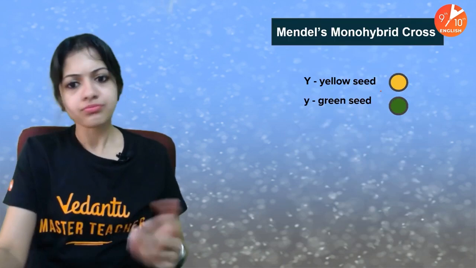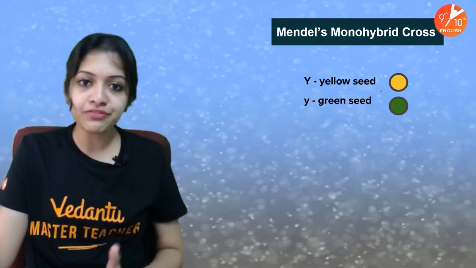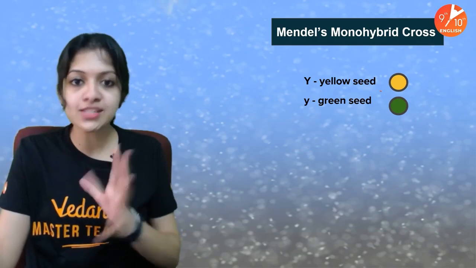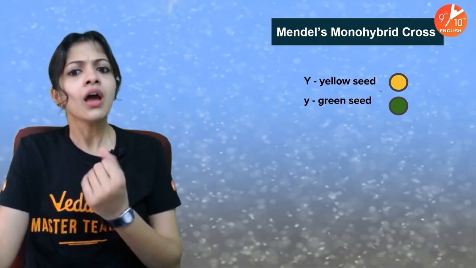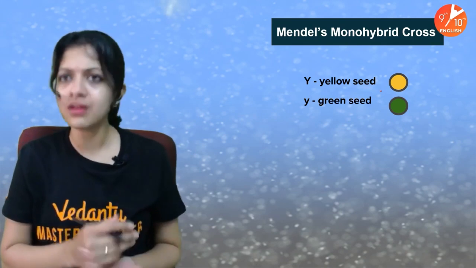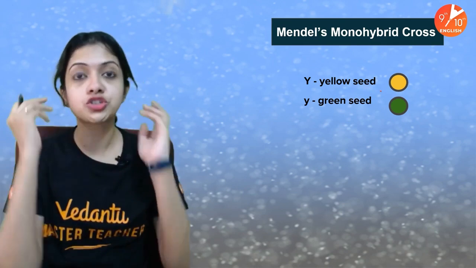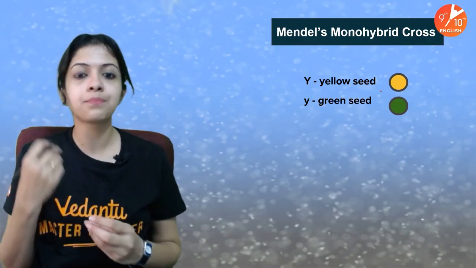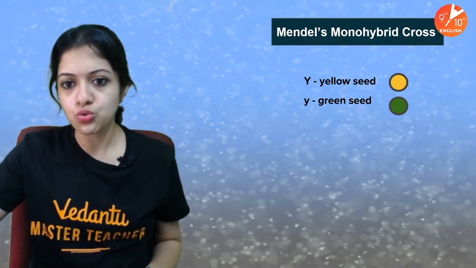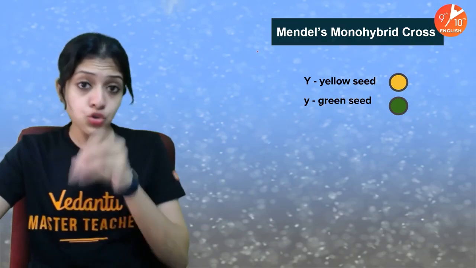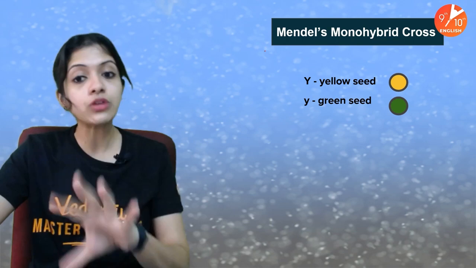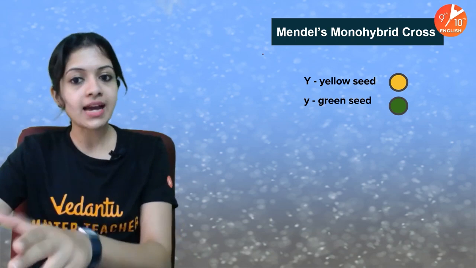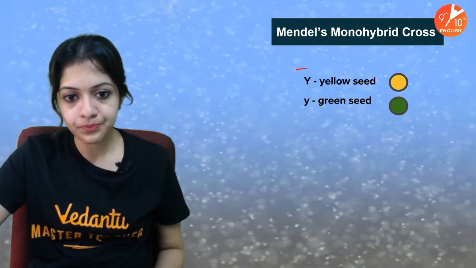Okay, and now Mendel went about doing the same kinds of experiments with the 6 remaining pairs of contrasting traits which we have listed earlier. Seed color was one of them, remember, and there was flower color also, flower position also, seed shape, pod color, pod shape, all of that. So if we had to do this for the seed color, now today, because Mendel had done all of this, we know today that yellow seed color is dominant over green seed color. Okay, so let's try and work this out.